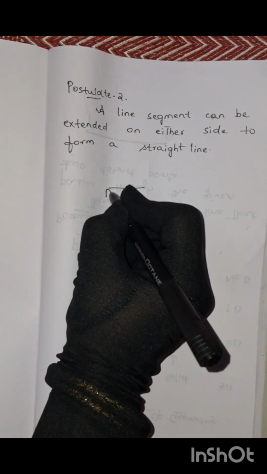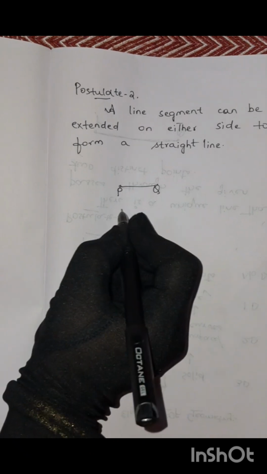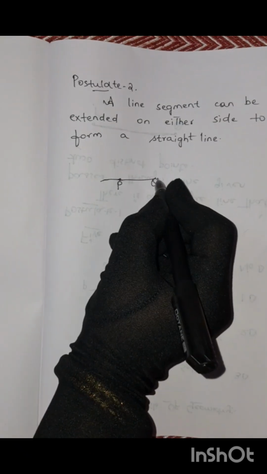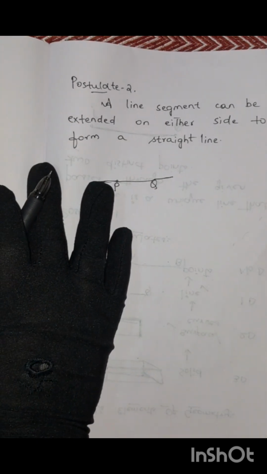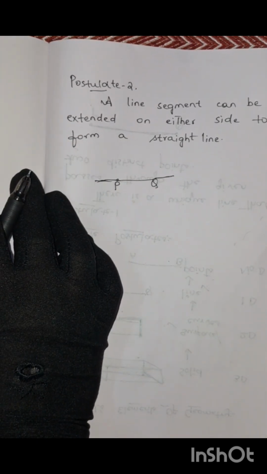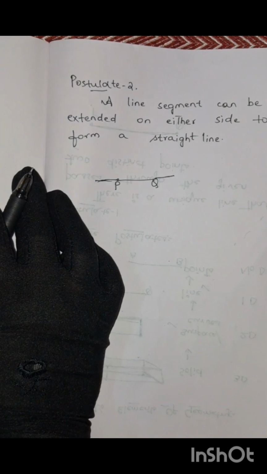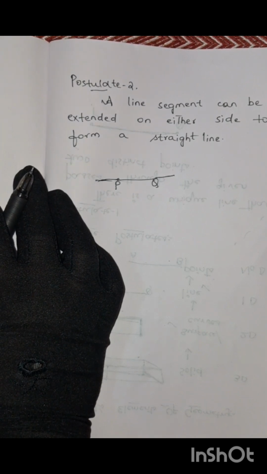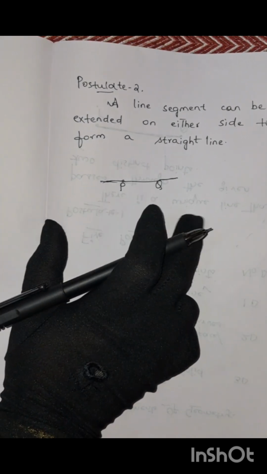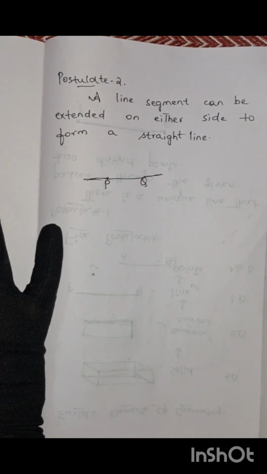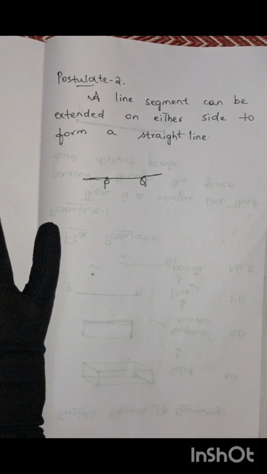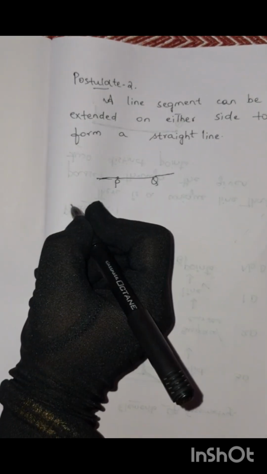straight line. Suppose a line is there, for example PQ. This is one line and it can be extended from P and it can be extended from Q to form a straight line. So this is nothing but the second postulate. A line segment can be extended on either side to form a straight line. To produce a finite straight line continuously in a straight line, Euclid used the term terminated line or line segment.